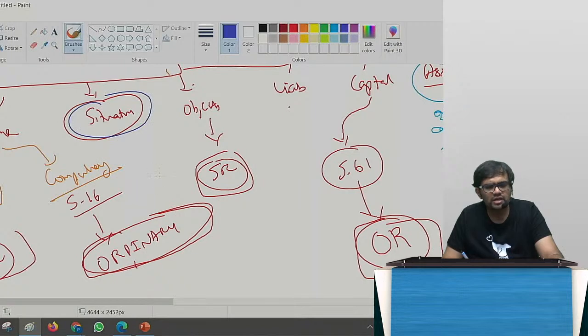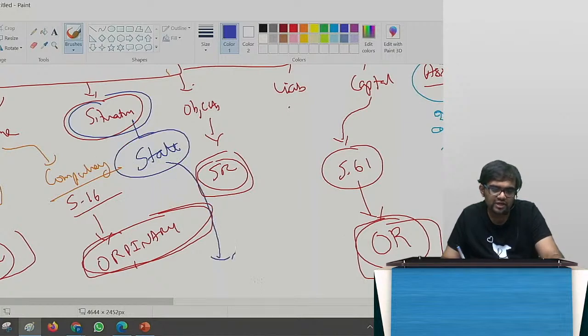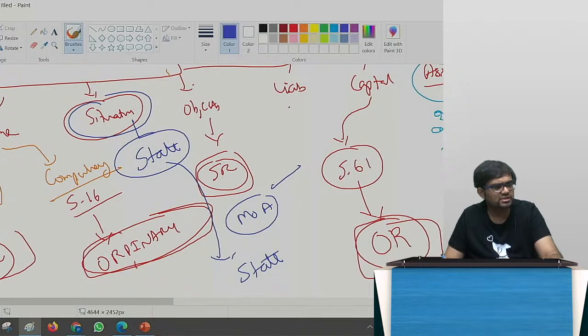Now tell me, situation clause. In the situation clause of the MOA, only the state will be given. So if you are shifting from one state to the other state, only then will the MOA change. Did you agree? Yes. Only then will the MOA change.